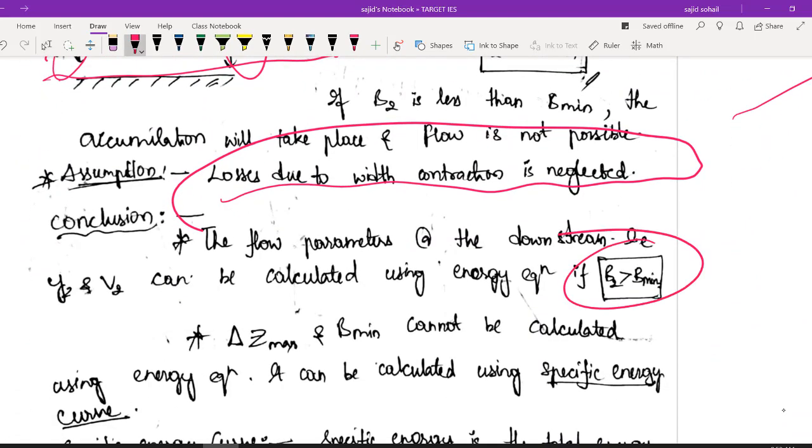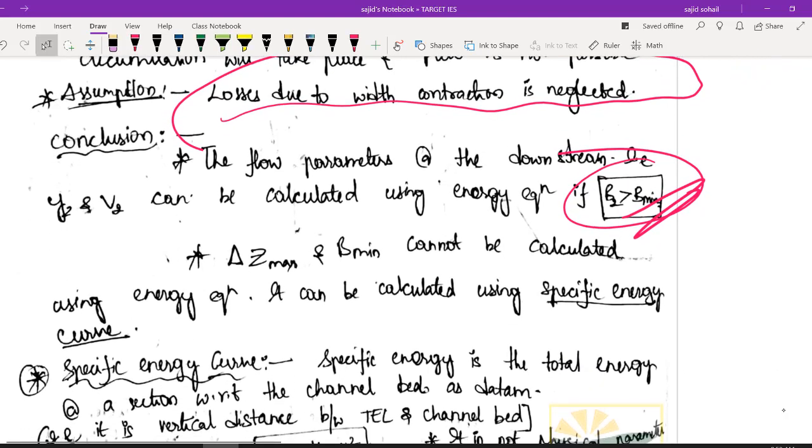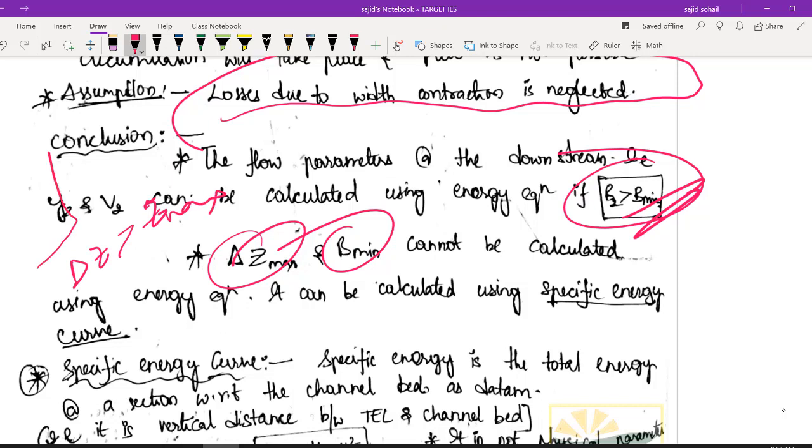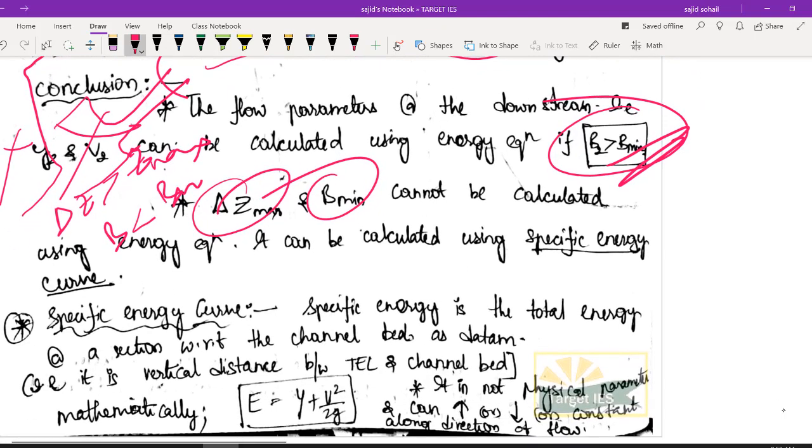So there is a limit. If your B2 value is greater than B minimum, only then will the flow be possible. So for both delta Z and B we have limiting values. If your delta Z value is greater than your Z maximum, the height has increased to such an extent that flow will not be possible. If your width has contracted to such an extent that it is less than B minimum, again flow is not possible. I hope you get it. The concept is clear for you.